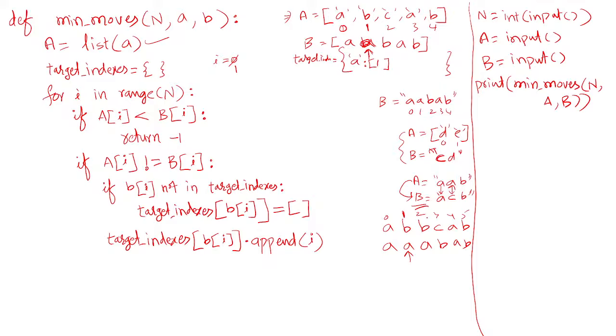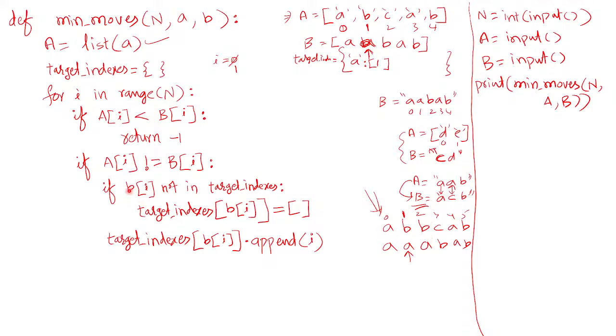For example, the I value now becomes 2 here. Just look at the string. I value becomes 2. A of 2 less than b of 2? No, false. Then it comes here. A of 2 not equals to b of 2? Yes, not equal.